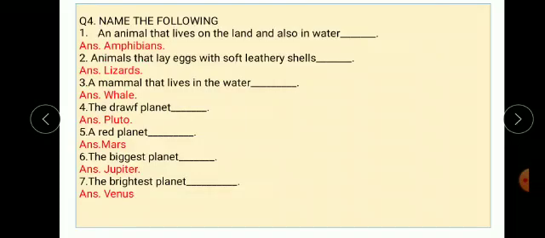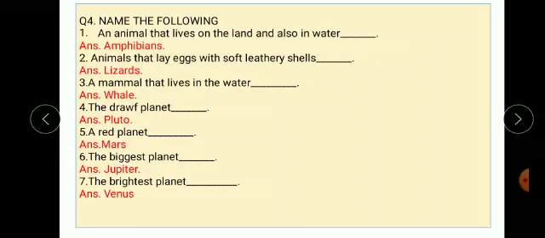Now next question is name the following. An animal that lives on the land and also in water. The answer is amphibians.